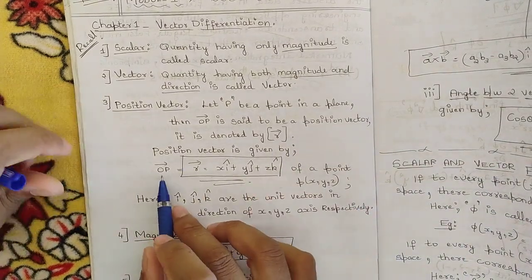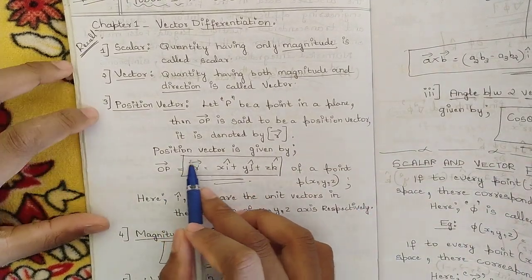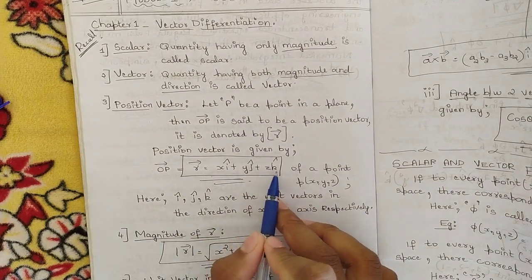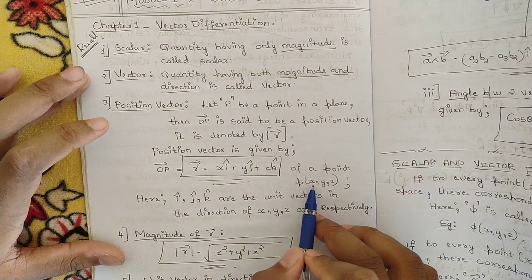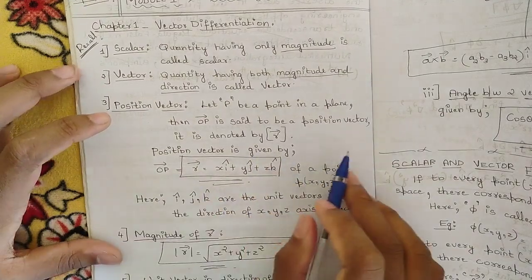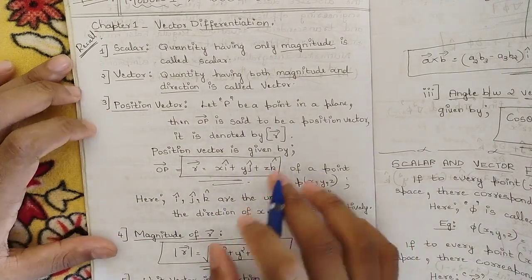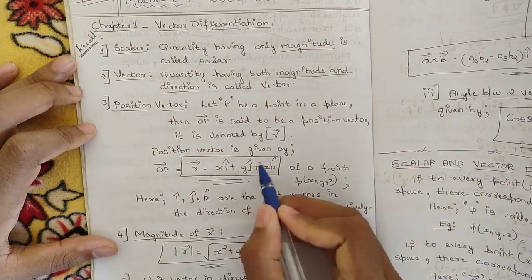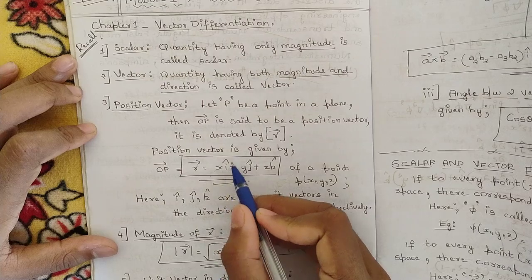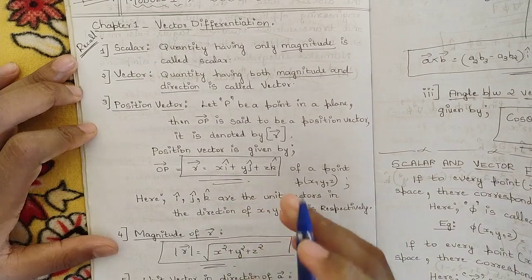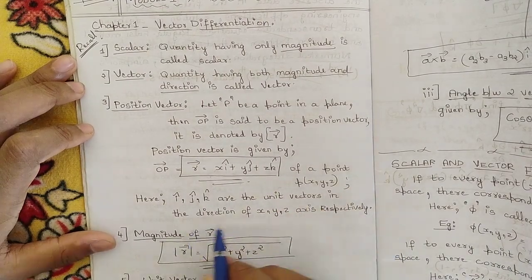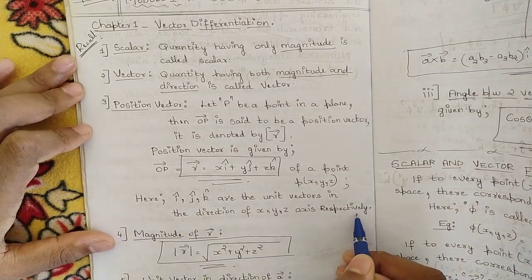The position vector is given by OP = r = x i cap + y j cap + z k cap, of a point P(x, y, z). This is in the 3-dimensional plane, because we have 3 values, that is x, y, z, where i cap, j cap and k cap are the unit vectors in the direction of the x, y, z axis respectively.